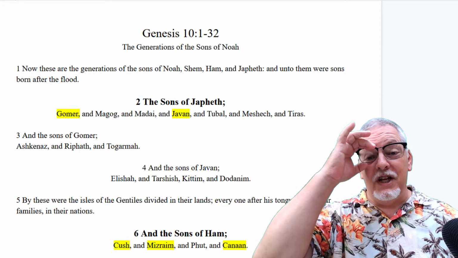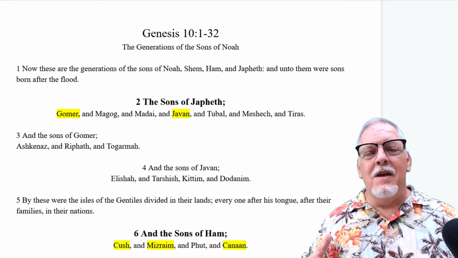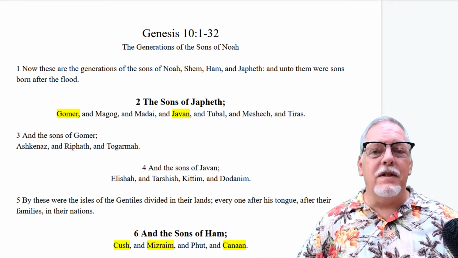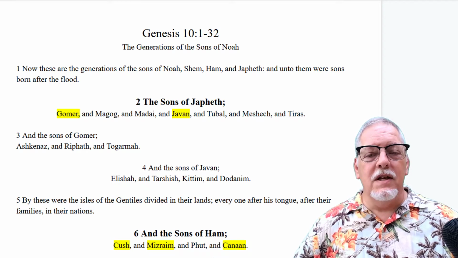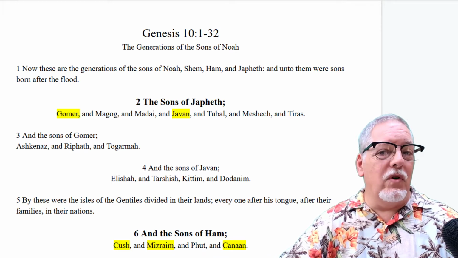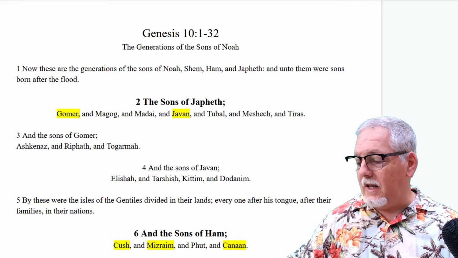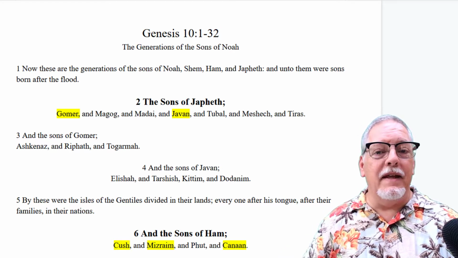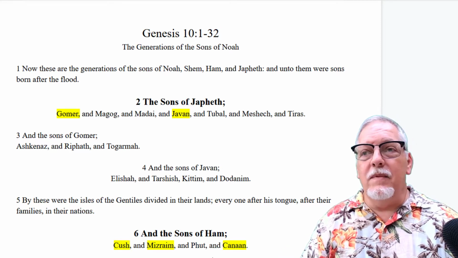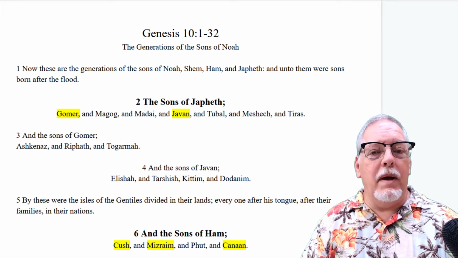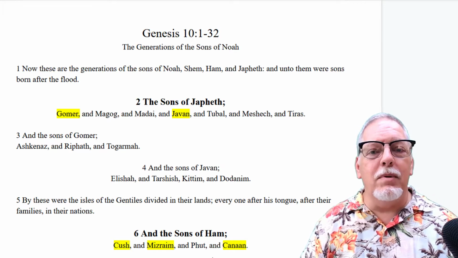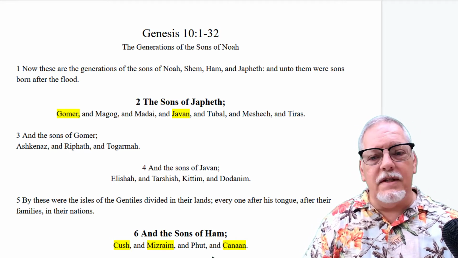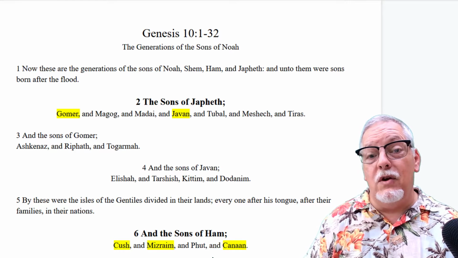We're going to look at another genealogy. It may be a little shorter today, but it's going to be a lot of fun. I always tell the folks at church that genealogies, you can always find buried treasure in genealogies. So this is one of those places where we're going to find buried treasure. There's a lot of information here, and actually it gives us very specific information about the nations. One of the Bibles that I have calls this section the Table of the Nations. I've entitled this The Generations of the Sons of Noah.